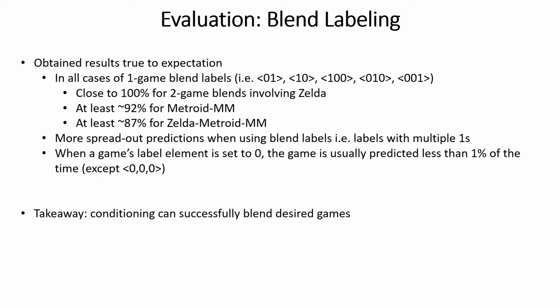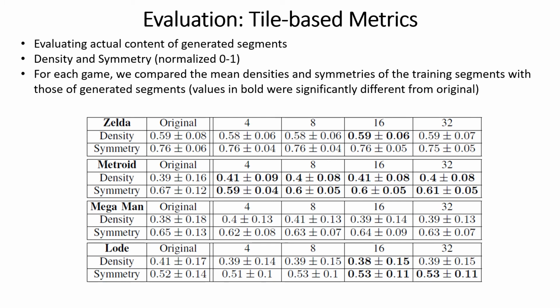And for our final evaluation, we looked at the actual content of the generated segments. For this, we used 2 tile-based metrics, namely density and symmetry. Density is the proportion of a segment or room that is occupied by walls, ground tiles, doors, platforms, and/or blocks, while symmetry, as the name suggests, is a measure of the combined vertical and horizontal symmetry of a segment or room. For evaluation for each game, we compared the mean density and symmetry averaged across the generated segments versus the mean density and symmetry for the training segments.